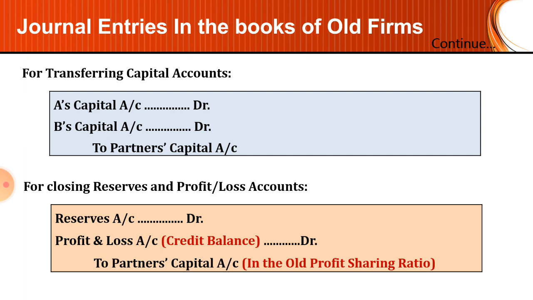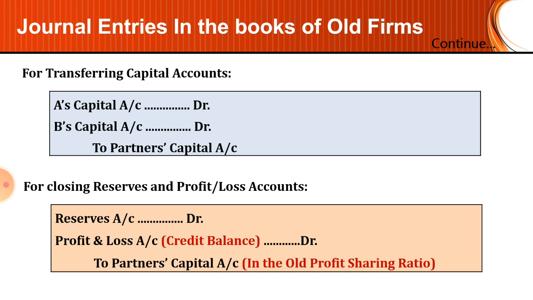Regarding the current account of the partners, it will be transferred to the partners' capital account. If the capital is transferred as a carried down or brought down balance, then no entry will be passed in this case. But if the current account is given in the balance sheet, then the entry will be A's current account debit, B's current account debit to partners' capital account.